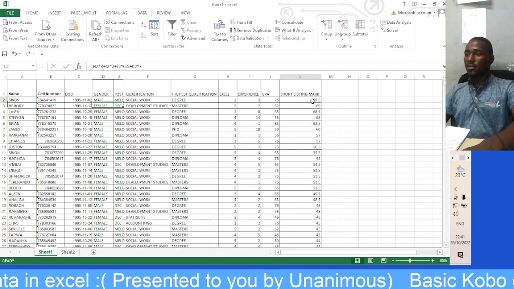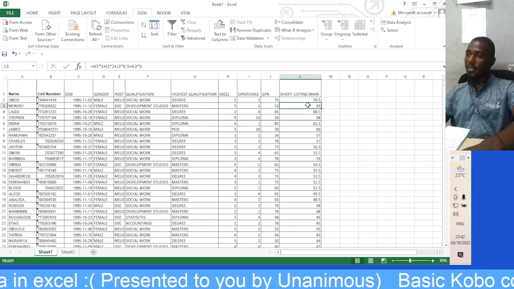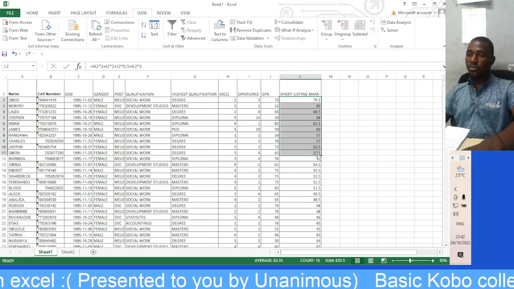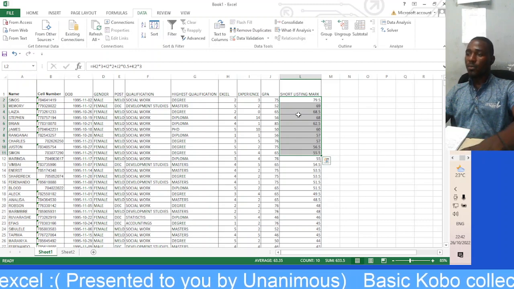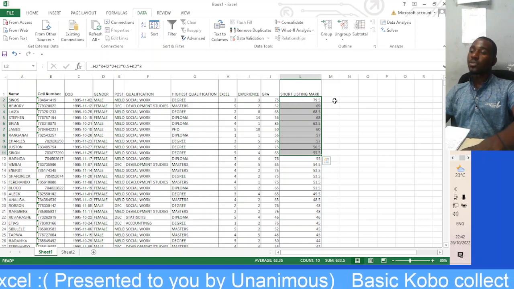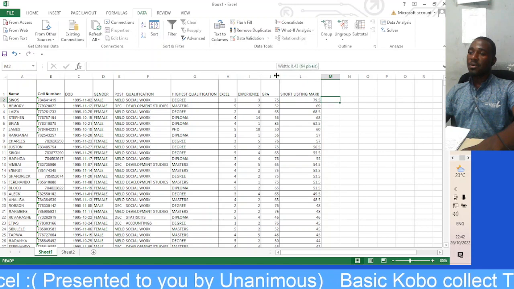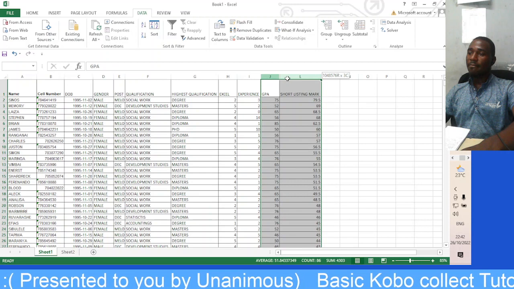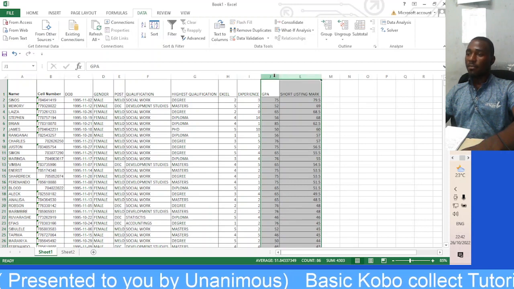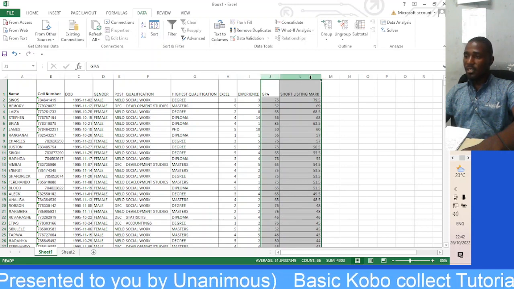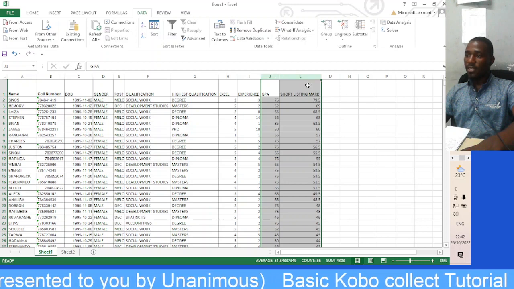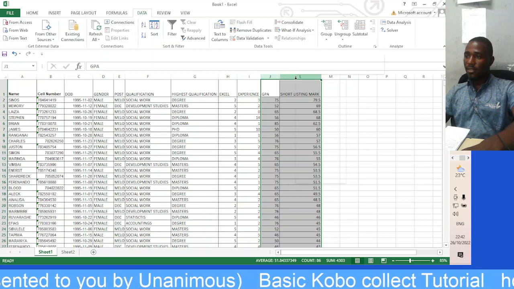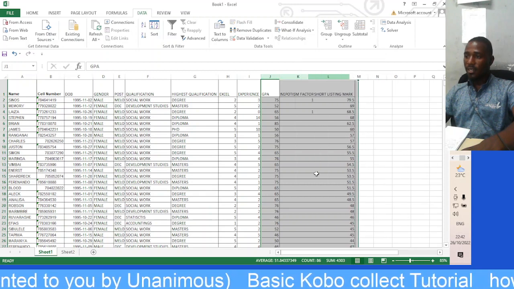Sure, this one has 79 marks. So in case of shortlisting, they are going to select maybe a few people. These are going to be shortlisted. But remember, we are in Zimbabwe. I want to show you how to unhide a column. You see, this is J and this is L. We have a hidden column. So how to unhide it? You click J and L, then you right click, unhide.